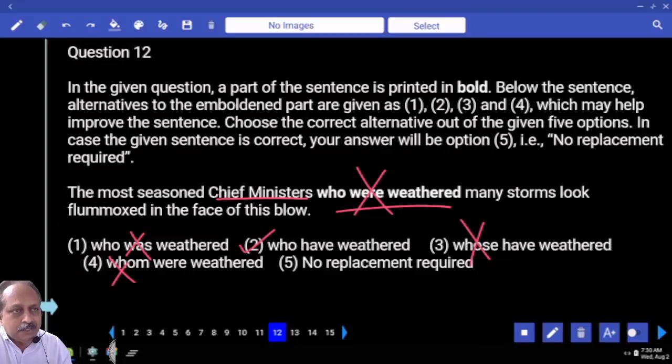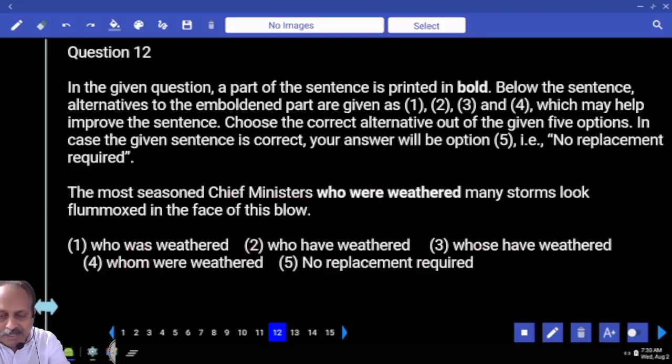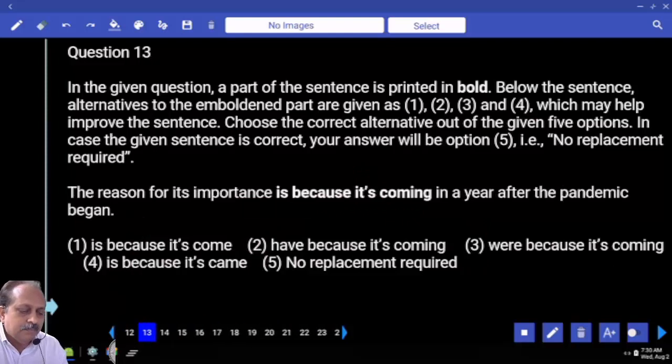Past action, time is not important, so we have to use present perfect. What is the option you have chosen? I would like to know. Please let me know. Which one? Option number 5. Who has chosen option number 5?